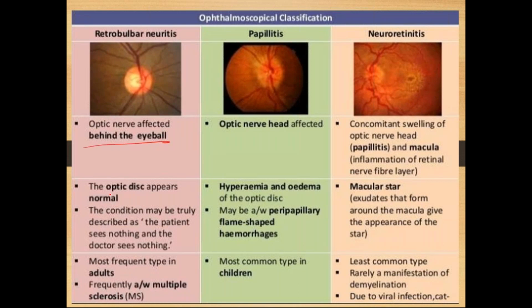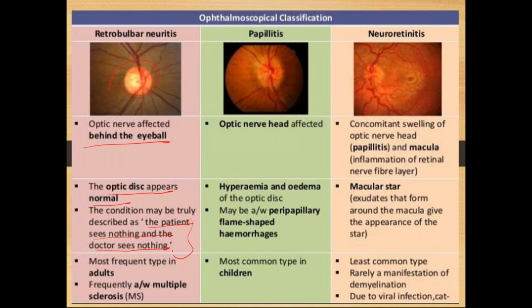So what happens? Optic disc appears normal. See, it is completely normal here, right? But what happens? The patient sees nothing and the doctor sees nothing. Because behind the eyeball, the optic nerve is involved, optic nerve damage is there, the patient can't see anything. When doctors see the fundus, the retina appears completely normal and doctors can't see anything abnormal.